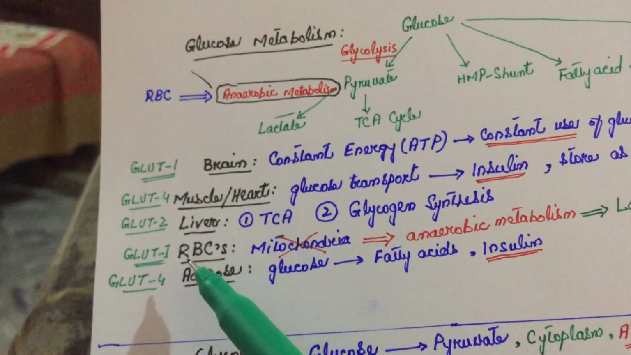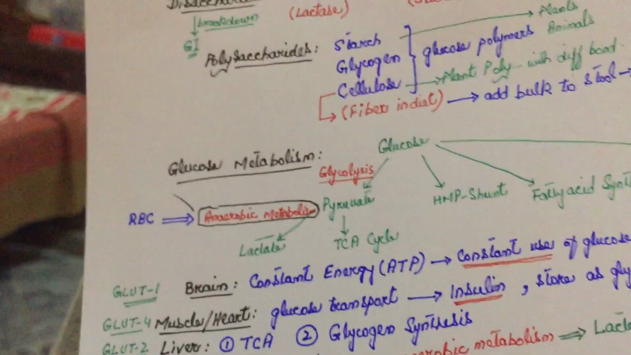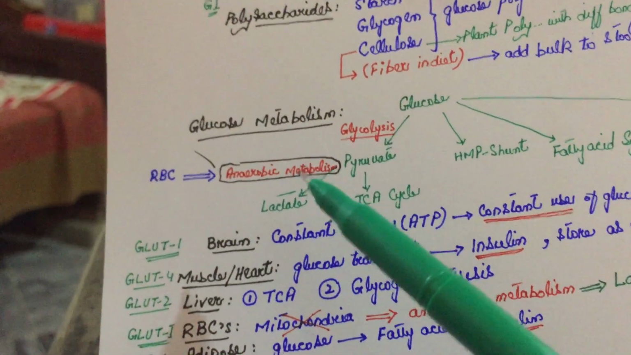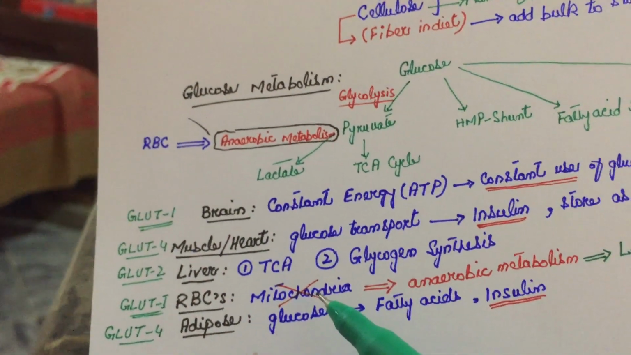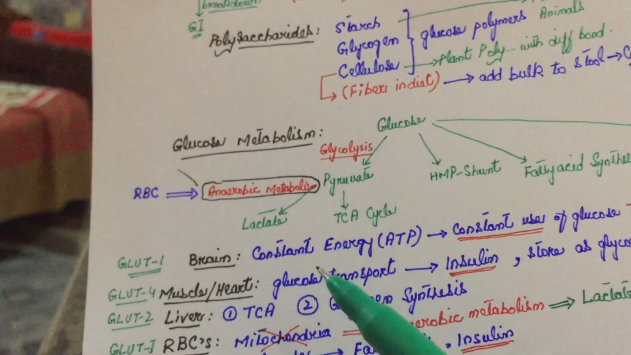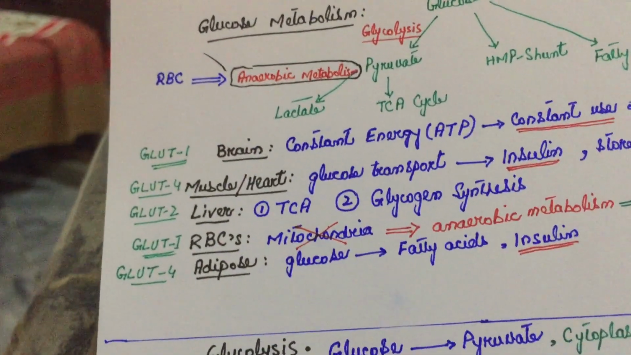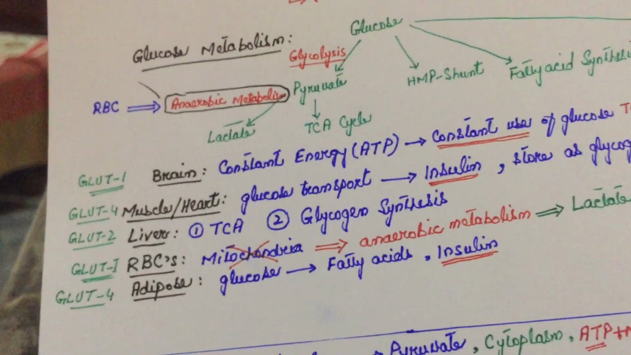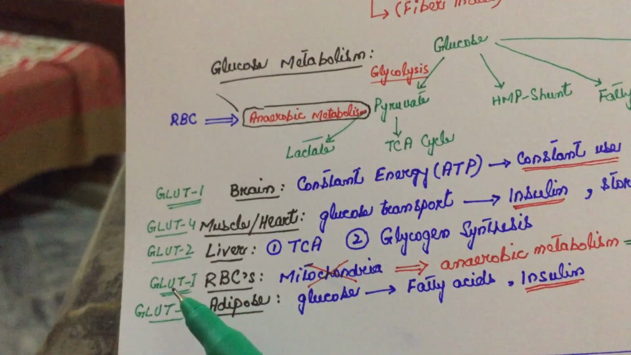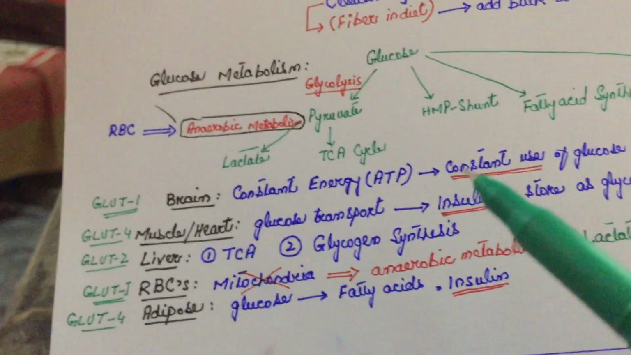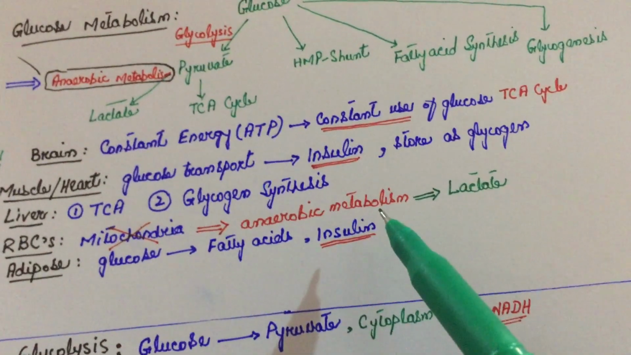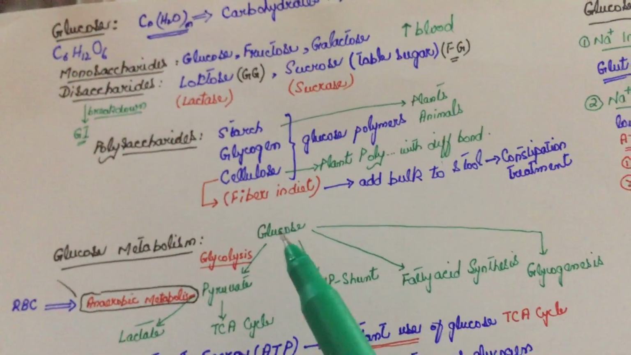Then there are red blood cells. Red blood cells, as I just mentioned, do anaerobic metabolism. They do not have mitochondria. Since mitochondria use oxygen with glucose to produce more energy, and red blood cells have no mitochondria, only anaerobic metabolism happens in red blood cells, and they also need the GLUT1 transporter. All you need to remember is that in red blood cells there are no mitochondria, anaerobic metabolism happens, and via glycolysis red blood cells make lactate.